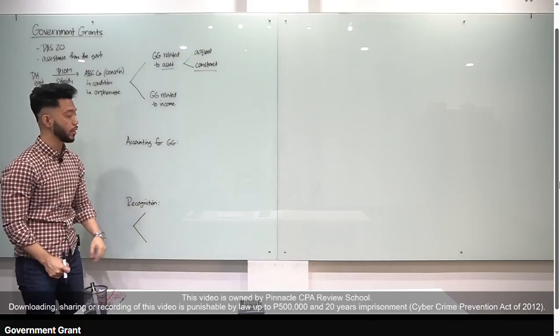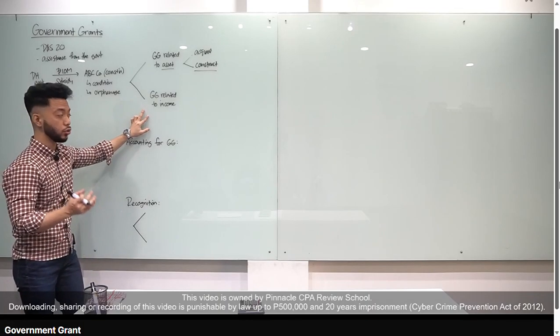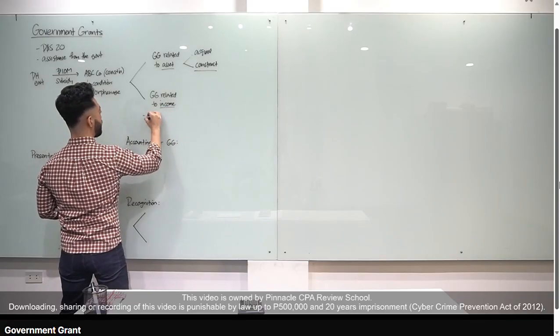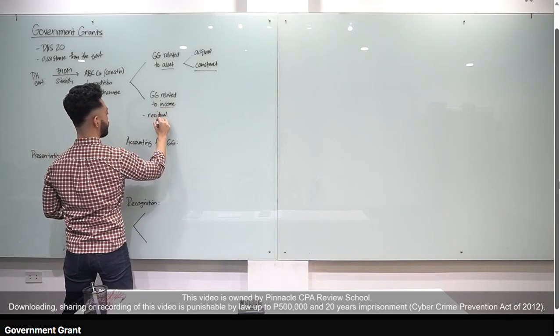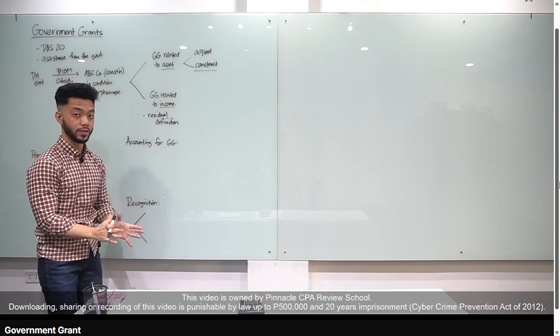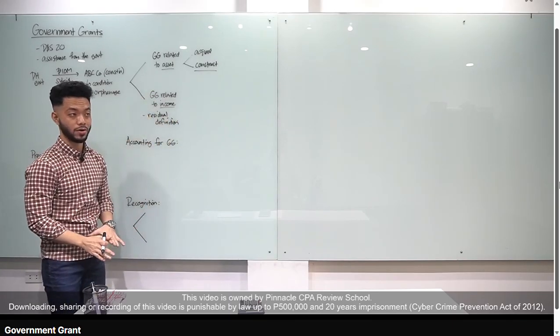Yung second type of government grant is government grant related to income. Okay, now, according to PS 20, government grant related to income is a residual definition. Sir, ano ibig sabihin ng residual definition? Ibig sabihin niya, class, lahat daw ng government grants na hindi related to asset are related to income.